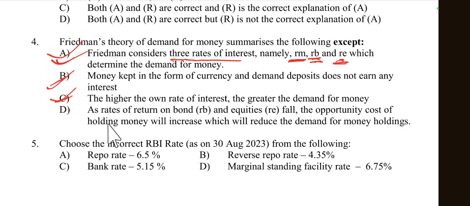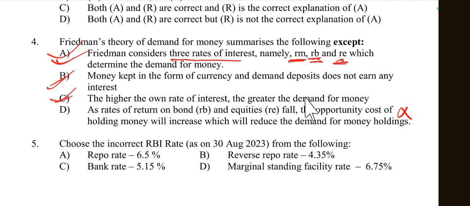Then come to option D: the rates of return on bonds RB and equities RE fall, when these three determine demand for money. If RB and RE fall, then the opportunity cost of holding money will increase, which will reduce the demand for money holding. No, this is not reduce, it increases. So option D is incorrect, because in Friedman's theory the opportunity cost of holding money is linked with the alternative return from bonds or equities.